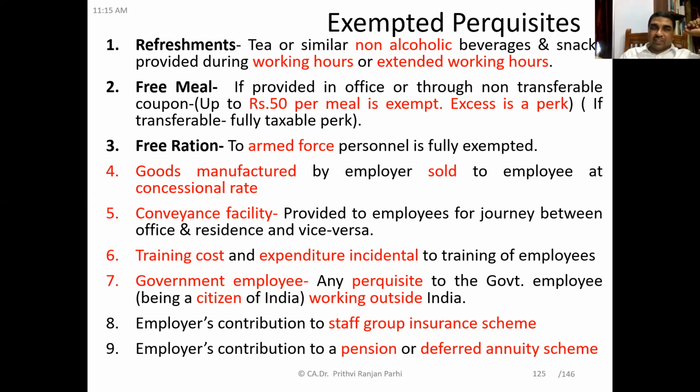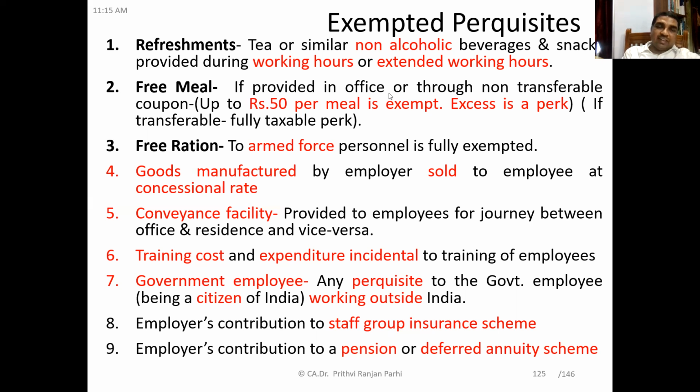Okay. Now next is conveyance facility provided to the employees for journey between office, residence, and vice versa. Let us say employer is sending a vehicle and employee is using that vehicle. So this type of conveyance facility, which is provided to employees for commuting journey between office to residence or residence to office, they are exempted.